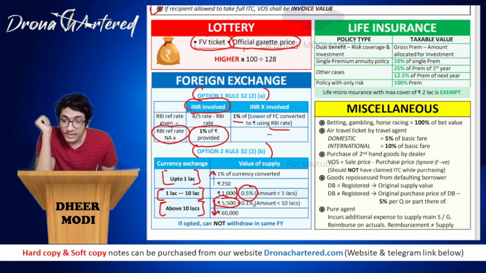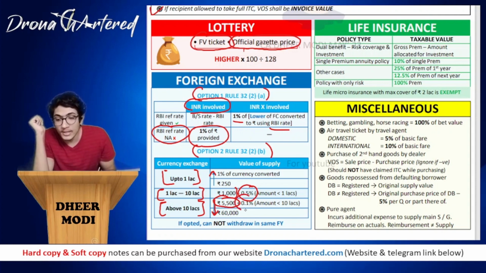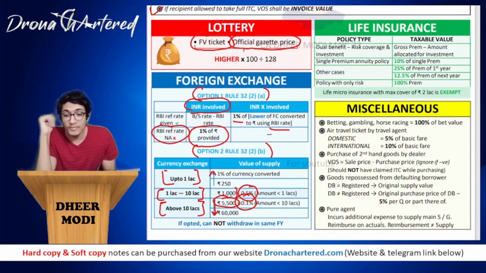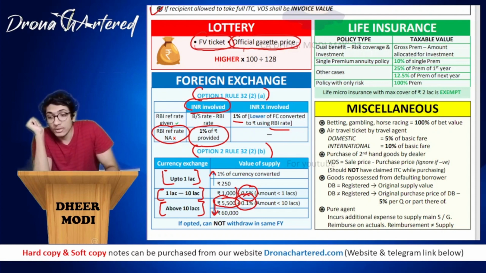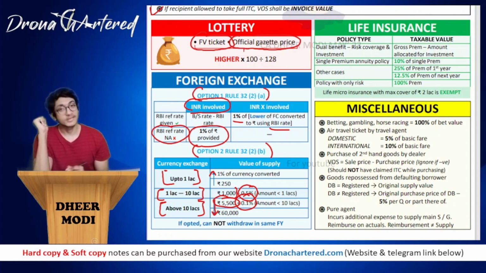So 5,500 plus 0.1% of the amount that is above 10 lakh. Only on the portion that is above 10 lakh will you consider 0.1% as value of supply, and you compare it with 60,000, whichever is lower. That means the maximum it will be is 60,000.